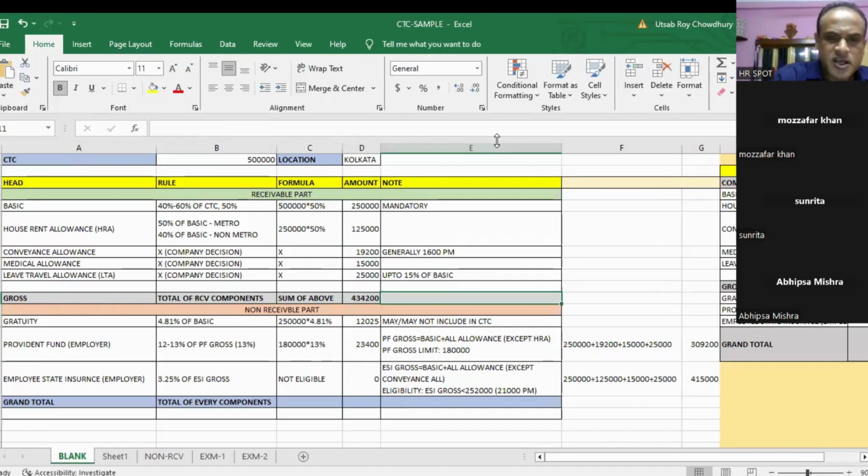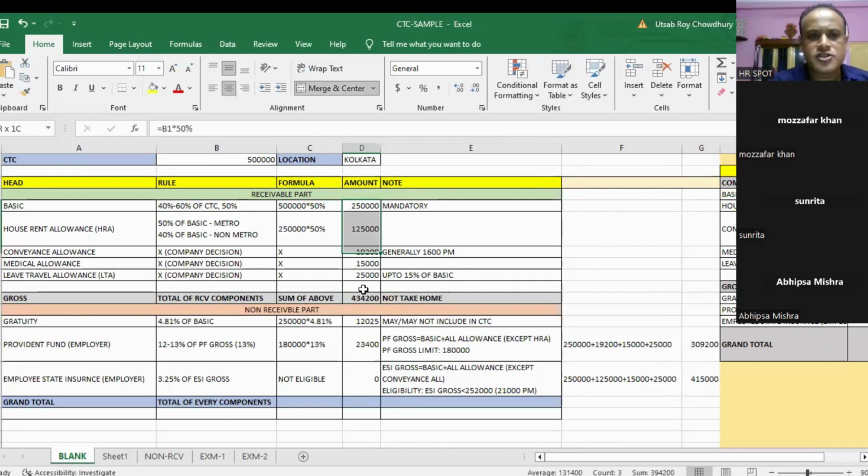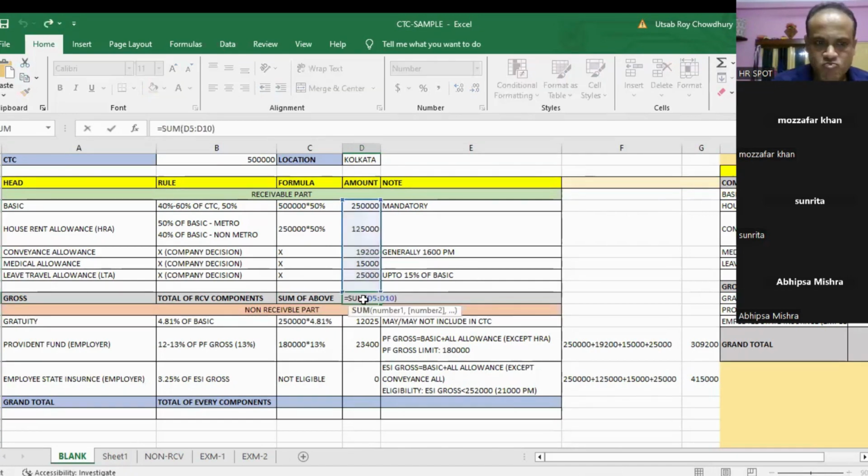But remember, this is not my take home salary. We will discuss take home salary later. Remember, this is the gross salary, but this is not the take home salary. And what is the gross salary? Total of all receivable amounts. Whatever the receivable amount is, the total of that is my gross.